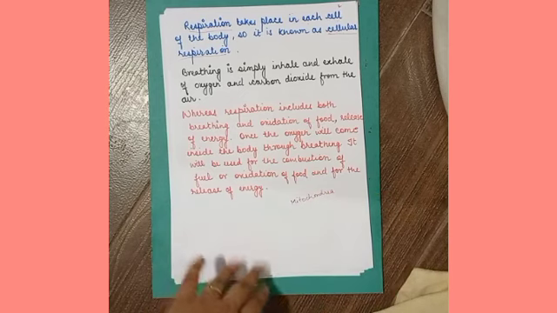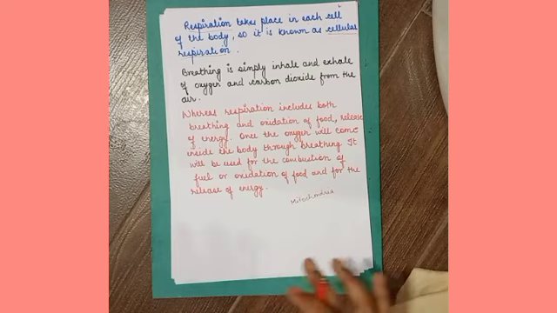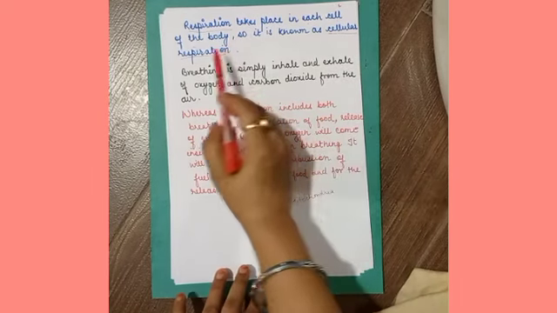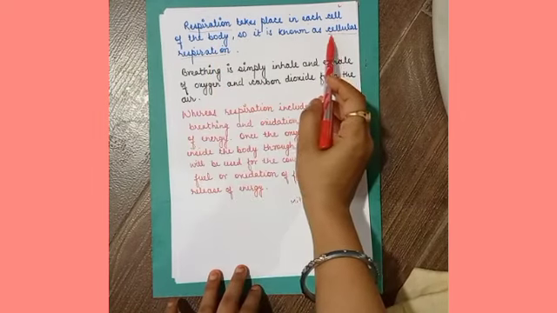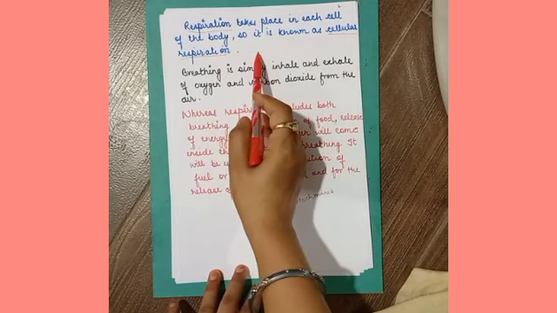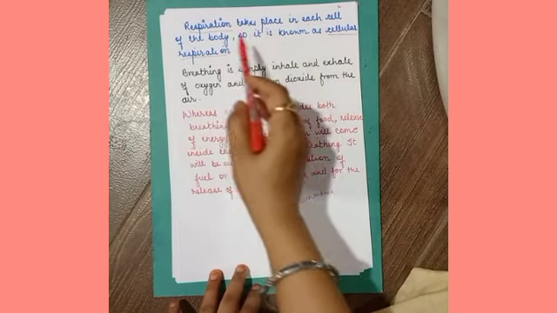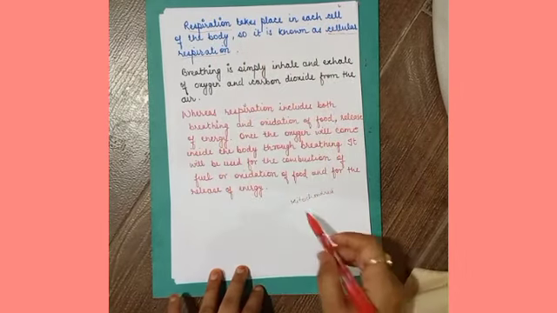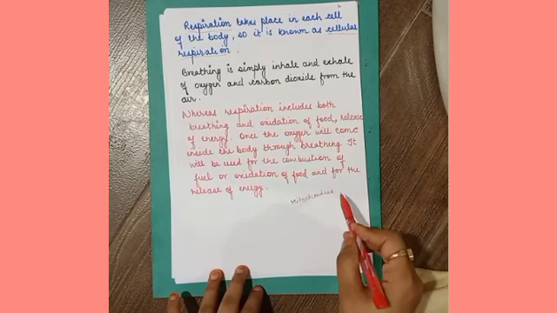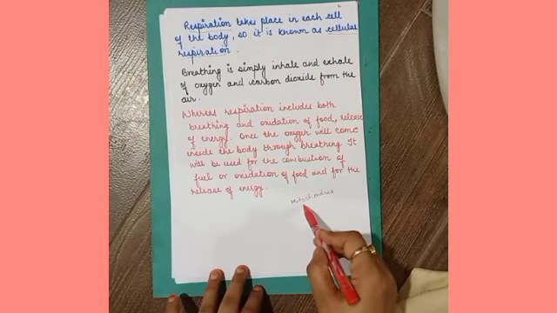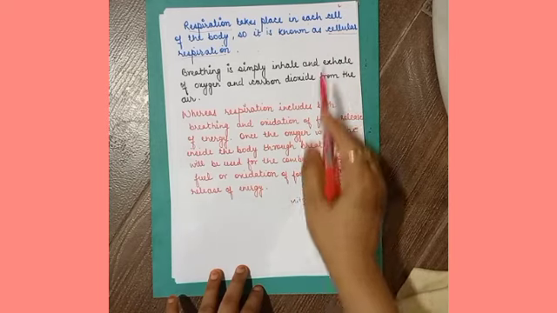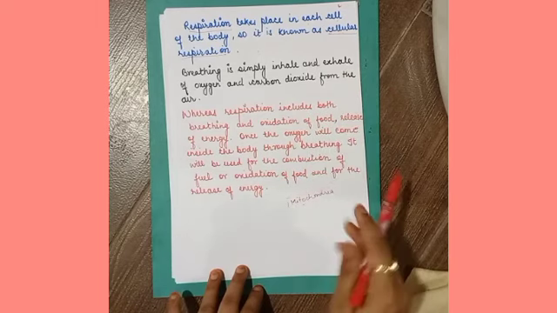Mitochondria plays a very important role in respiration, or especially we can say in cellular respiration. I'm using the term cellular respiration again and again because this cellular respiration occurs in mitochondria, right? In the cell mitochondria is present and the cellular respiration occurs in the mitochondria.